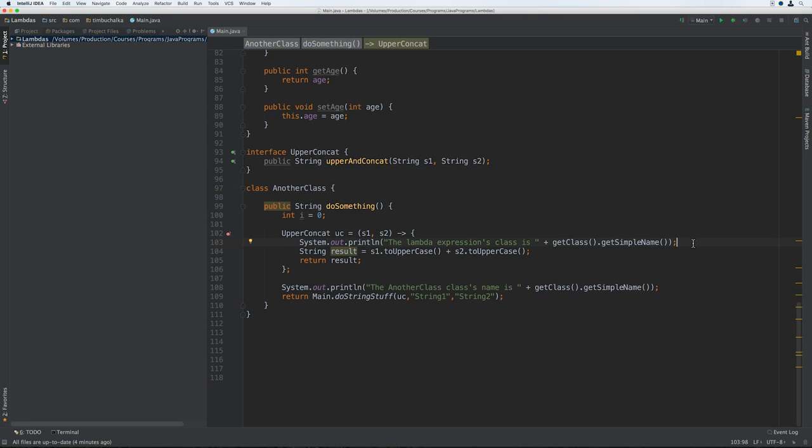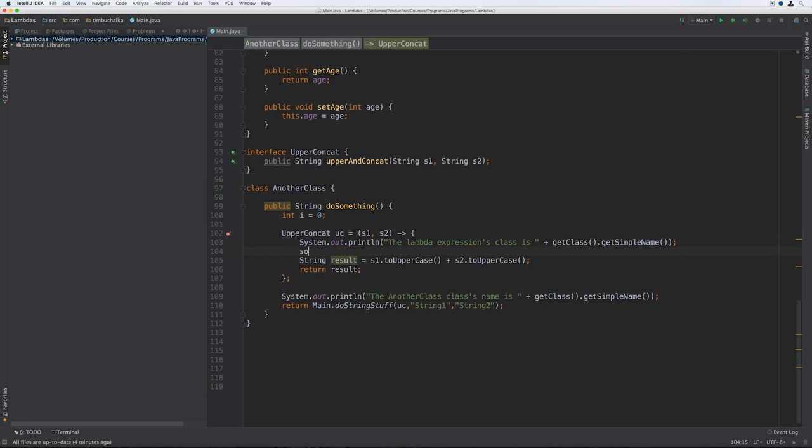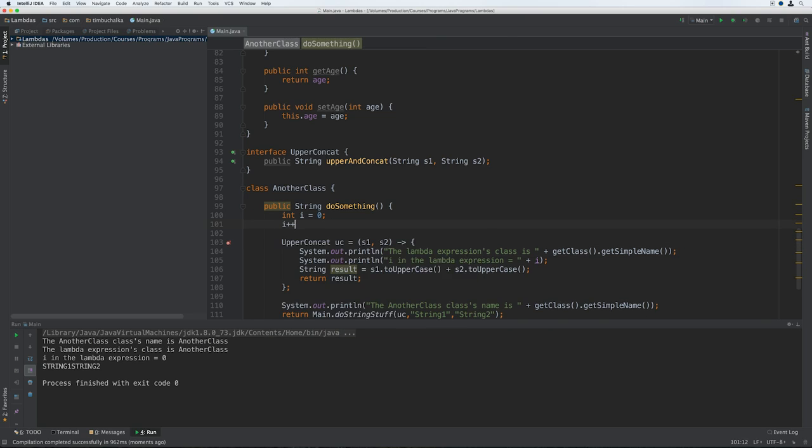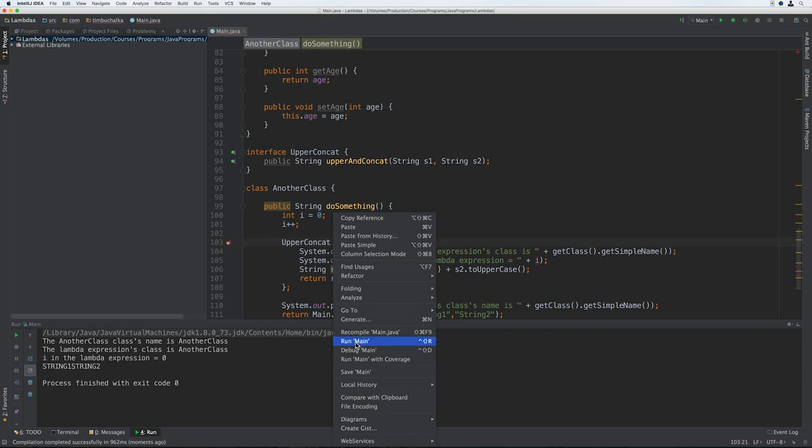I'm going to put something just below the first line's output, and we'll do println of "i in the Lambda expression equals" plus i. And if we run this, you can see that the code works fine. Currently i isn't declared as final, as you can see on line 100. So let's go ahead and change its value to see what happens, and run it again.